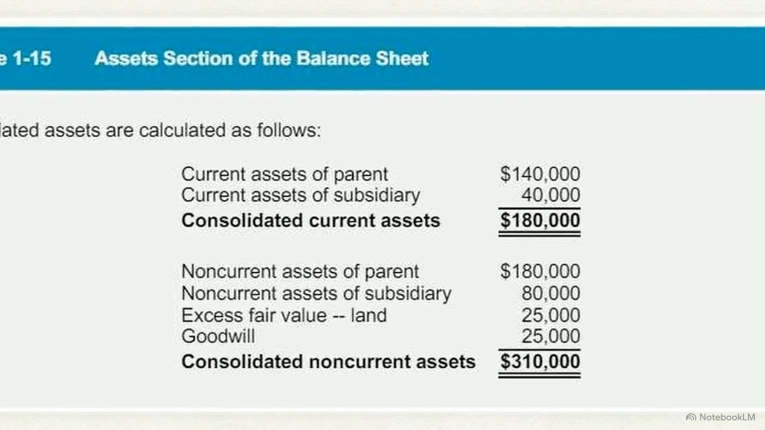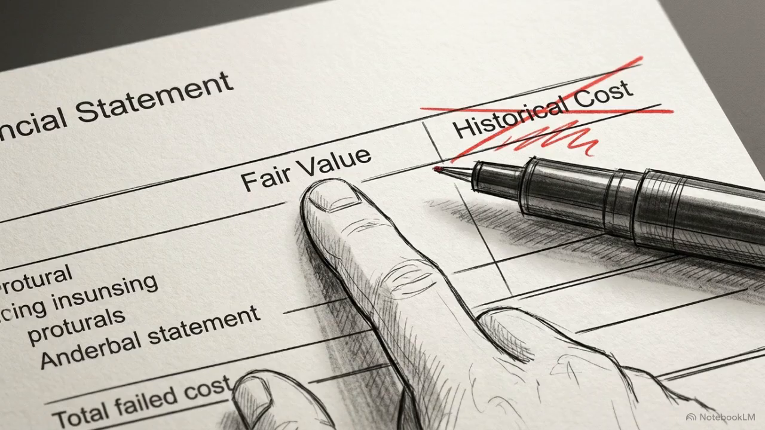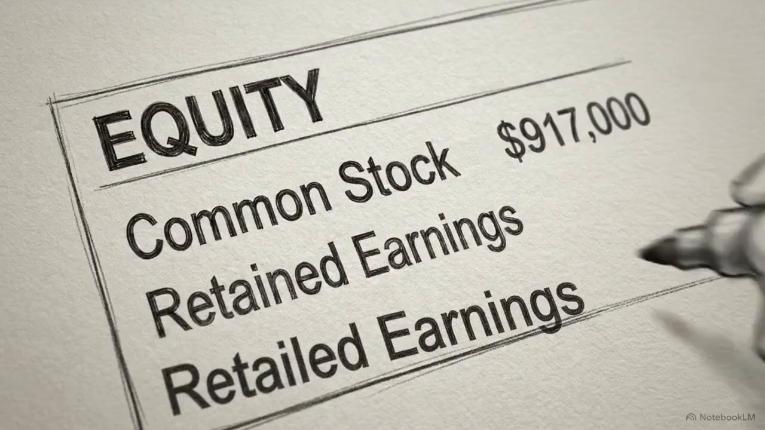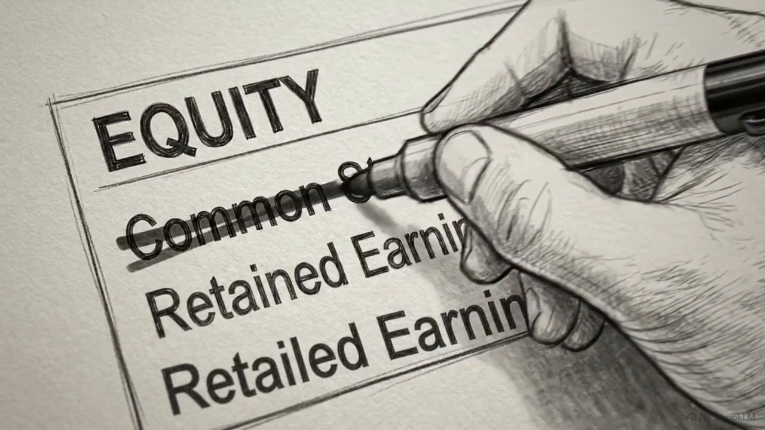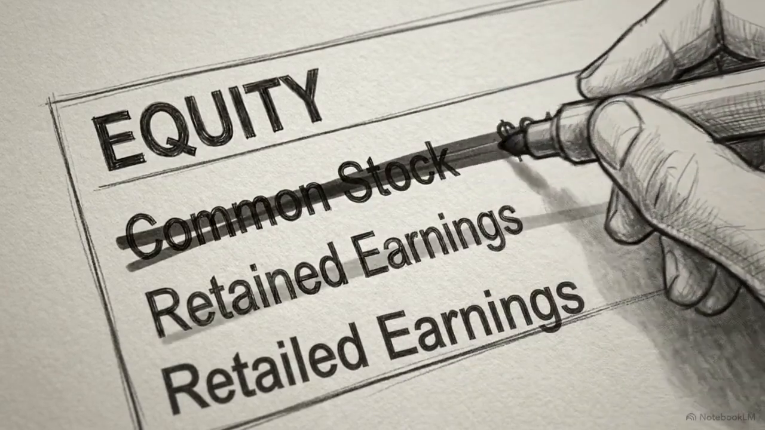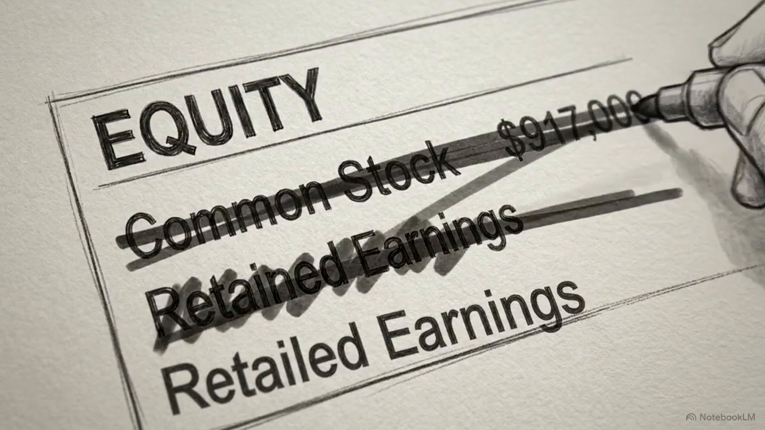Under non-current assets, we add the newly measured elements: the $25,000 excess fair value for land and the $25,000 of newly calculated goodwill. Because we acquire these net assets at their day 0 fair value, there is a vital trade-off. The subsidiary's historical equity accounts, its prior stock and retained earnings, are completely eliminated. They do not survive the consolidation process.